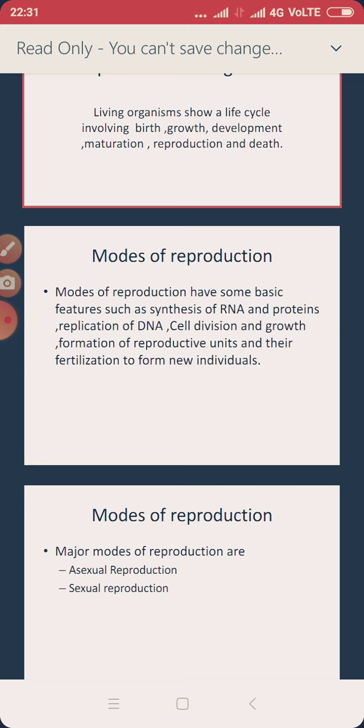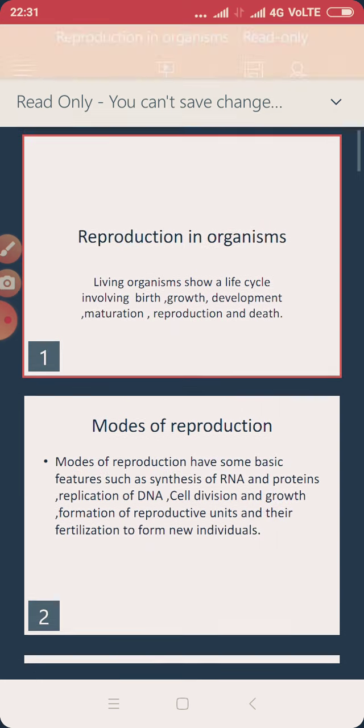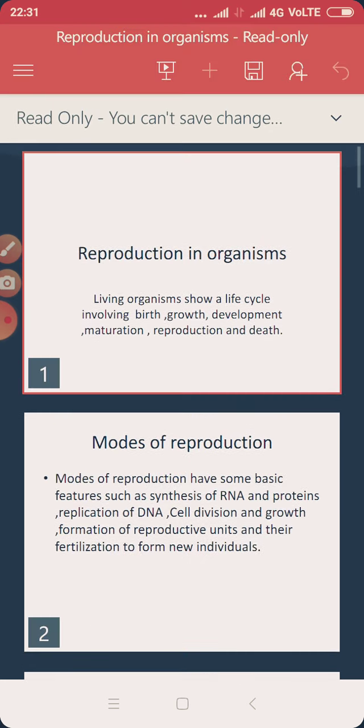So let's talk something about reproduction. Reproduction is one of the very important characteristics we see in living organisms. When we try to define reproduction, we say that it is a process where every living organism, in order to maintain its own species, tries to produce one more of its own type.